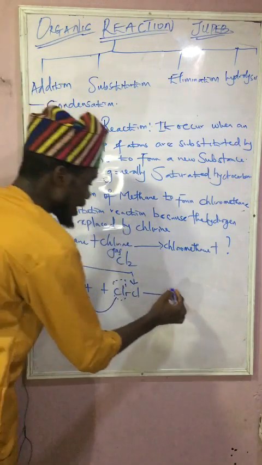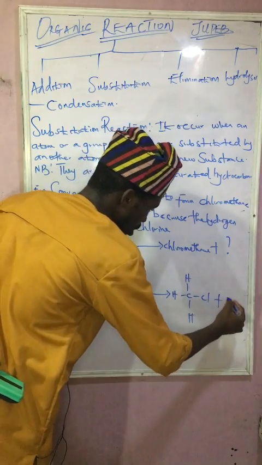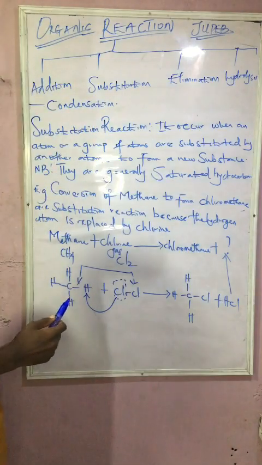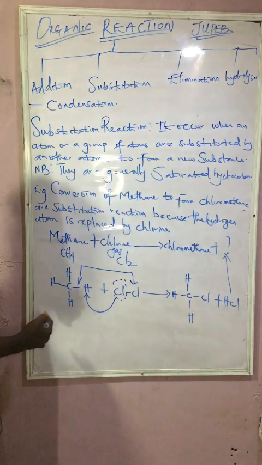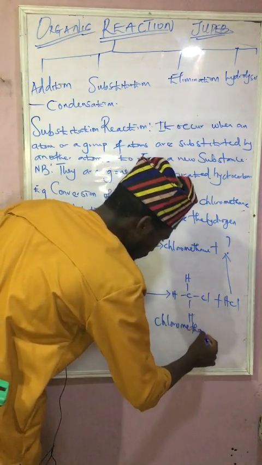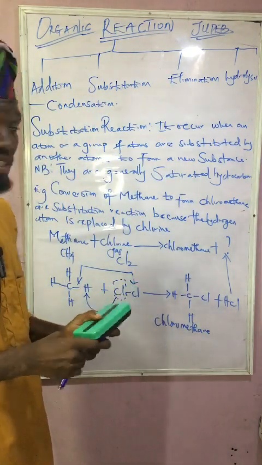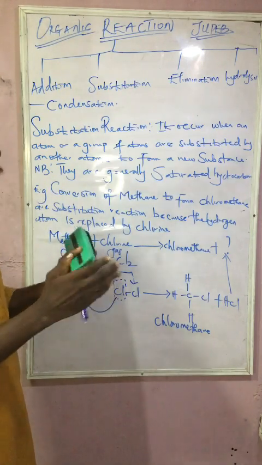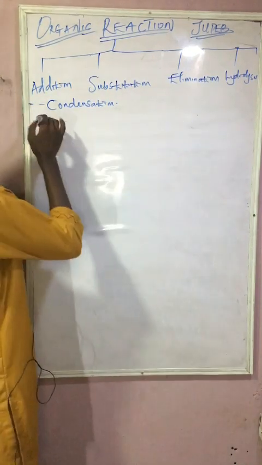So with this now, if this should react to this, here will be vacant for this chlorine to what? Come in. With that, I can say that I have CH3Cl plus HCl. Hope you guys are taking note of what I'm saying here. So with that now, this is what we call chloromethane, while this is hydrogen chloride. This is the explanation on substitution reaction under organic reaction based on our JUPEB syllabus. Is that clear now?